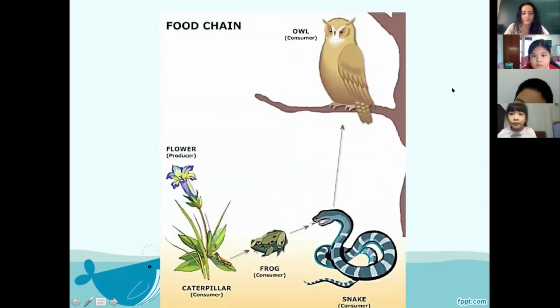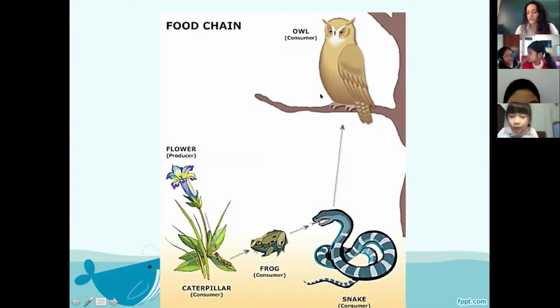Thank you, Michael. Here, a caterpillar, an insect, eats a plant. Then the frog eats the insect. The snake eats the frog, and then the owl eats the snake. This is an example of a food chain.